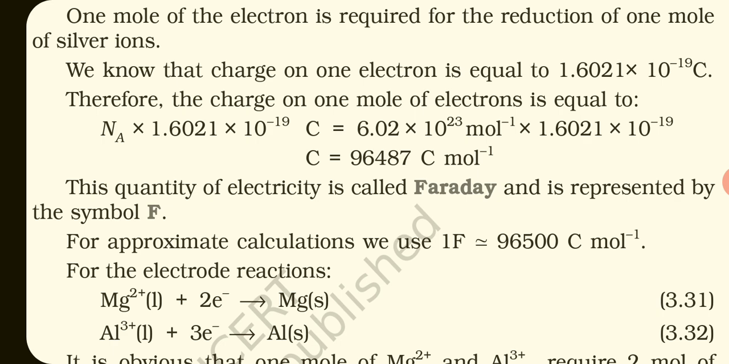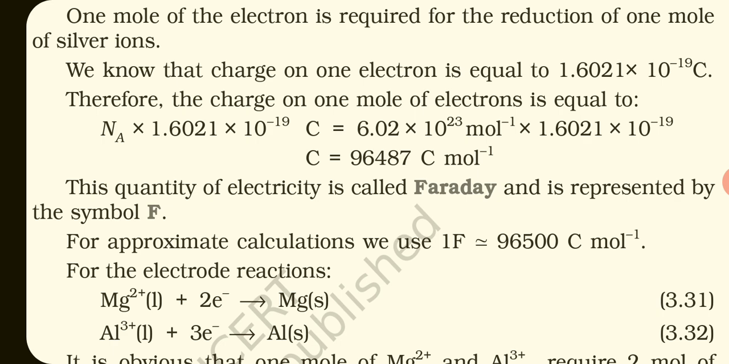So what is the value of Avogadro number? Na is 6.02 into 10 raised to power 23 per mole, multiplied by 1.6021 into 10 raised to power minus 19. So the value of C is 96,487 coulomb per mole. This quantity of electricity or charge is called the Faraday constant and is represented by the symbol F.